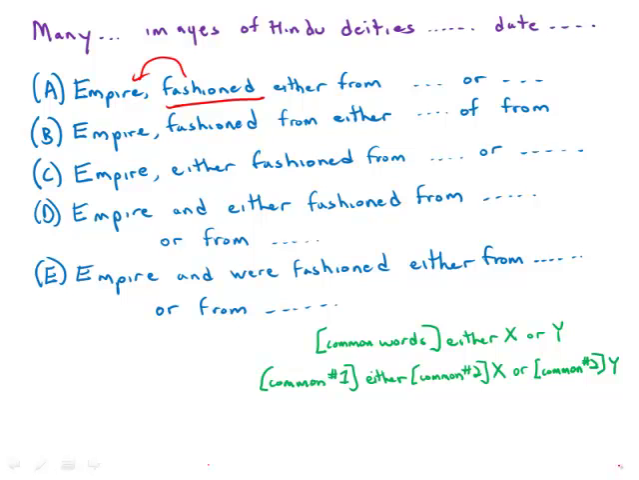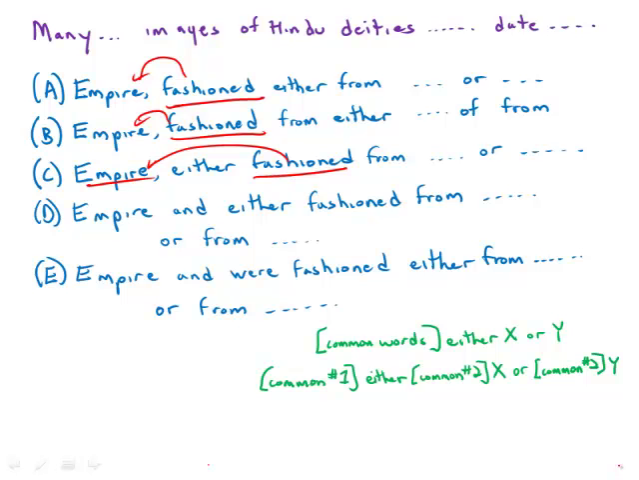Well, it's touching empire. The Kushan Empire was not fashioned out of sandstone or gray schist. That doesn't make any sense. What we're referring back to are the images of the Hindu deities. So the modifier is not actually touching the thing it's trying to modify. So in the GMAT, that is just a faulty construction. So that's a problem, that's a problem, that's a problem. A, B, and C are all faulty constructions because the modifier is not touching what it should touch.